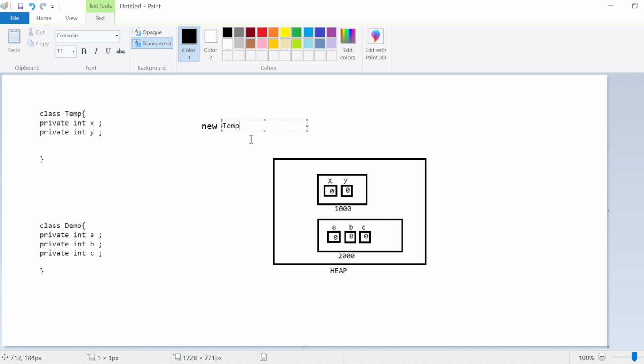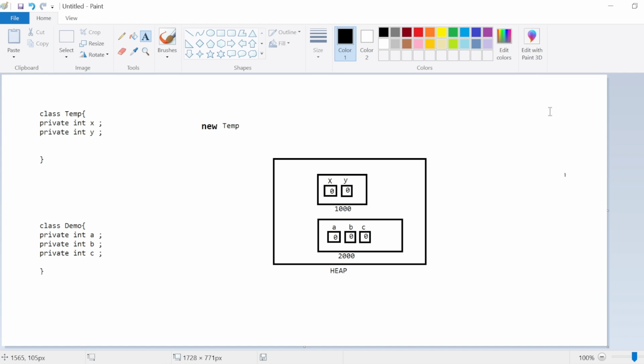If I am saying new temp, the compiler is going to create an object for the temp class and will assign the instance data members of that class to that object. Similarly, for the demo class, it will assign the three variables A, B, C to that object of the demo class. So every time it is going to create the object inside the heap. But for which class you need to create the object, you must mention just after the new keyword.